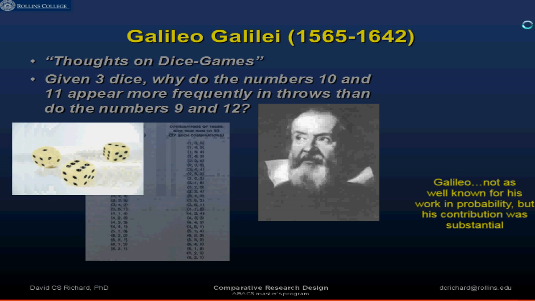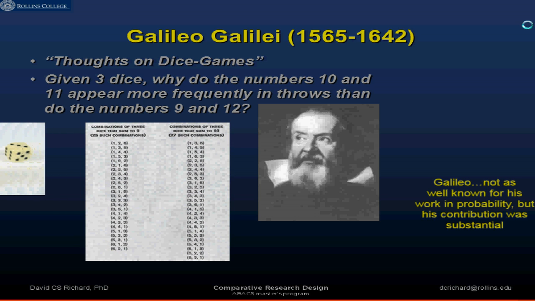And he kind of did a similar thing. So what he did was he looked at the combination of all 3 dice. So if I were to roll these 3 dice over and over and over again, what are the combinations that could occur? And then what he found out is, look, if I had combinations that led to either a 9 or a 12, and I added up all those possible combinations, there are fewer of those than if I added up the number of combinations that would lead to a 10 or an 11. Because the 10 or 11 could appear more frequently in combinations, they had a higher probability of occurring.